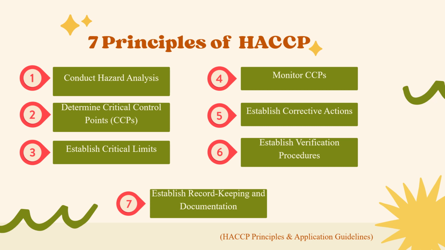There are seven principles of HACCP. First, conduct hazard analysis. Second, determine critical control points. Third, establish critical limits. Fourth, monitor critical control points. Fifth, establish corrective actions. Sixth, establish verification procedures. Last but not the least, establish record keeping and documentation.